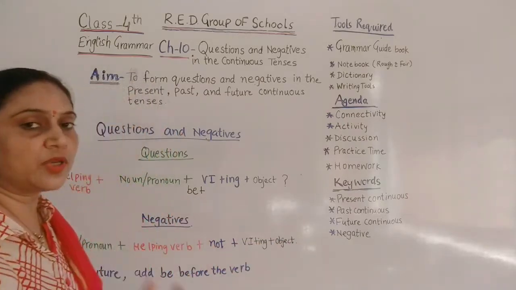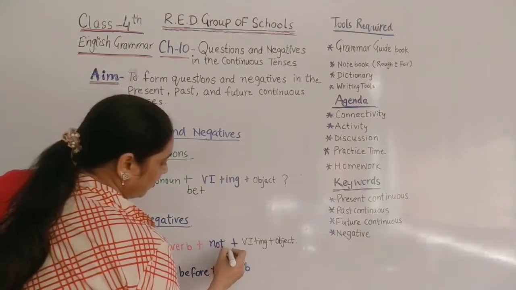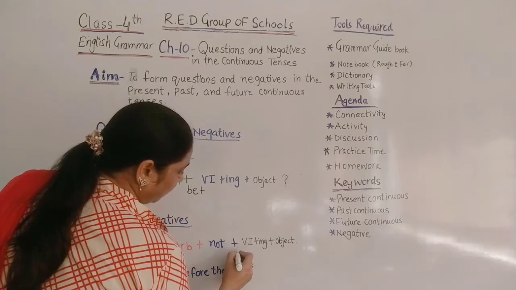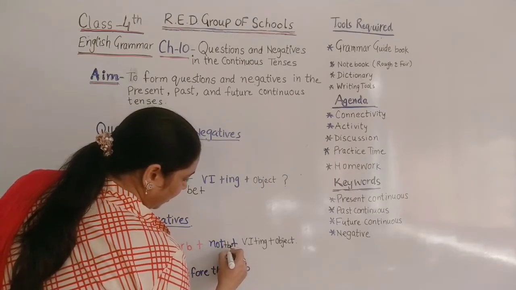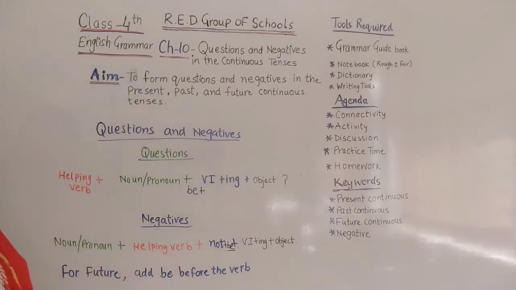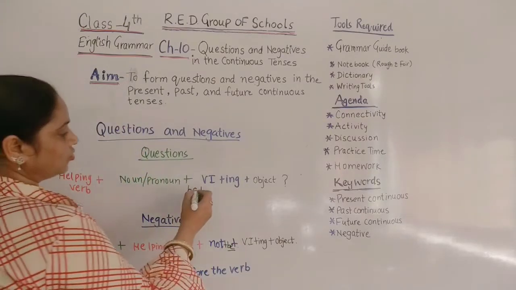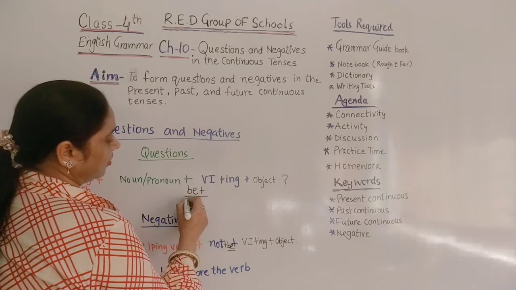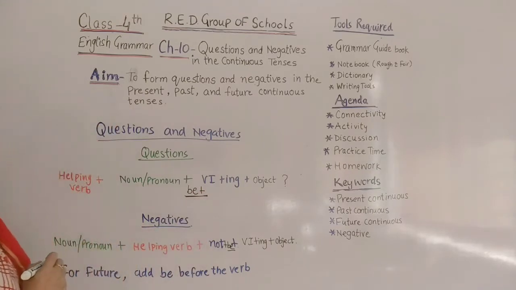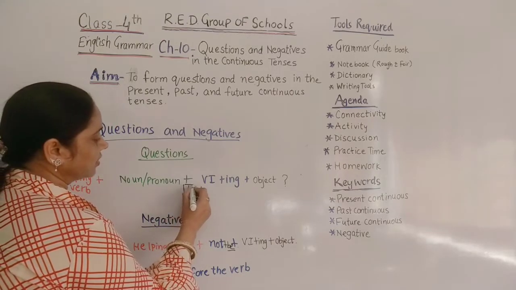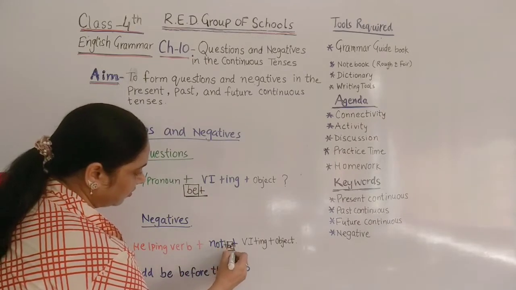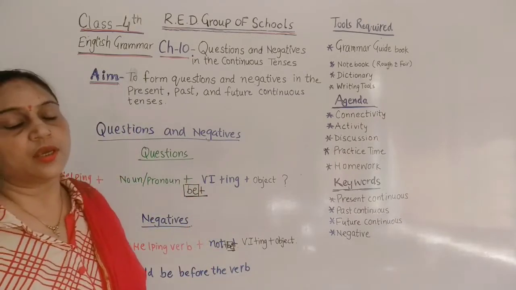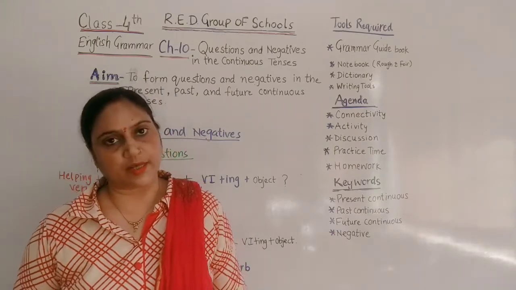So like this, we have to put this be before. Here we can say after this not, we will put here be in the future continuous tense. So we have to just remember this thing in the future continuous tense, that we have to insert this be before verb plus ing in the future continuous tenses.